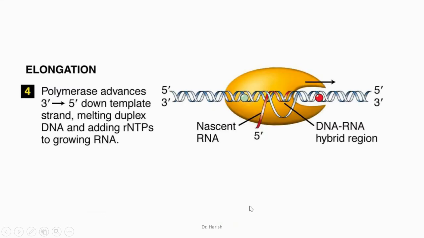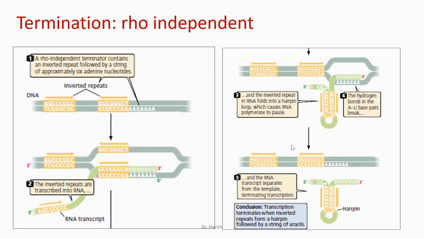After that, the elongation phase starts. Polymerase keeps on unwinding the DNA ahead and keeps on adding the ribonucleotides in the 5' to 3' direction. Once the RNA polymerase reaches the transcription termination site, termination of the transcription occurs. In prokaryotes, termination occurs by two methods, Rho independent method and Rho dependent method. Rho independent method does not involve the Rho protein.